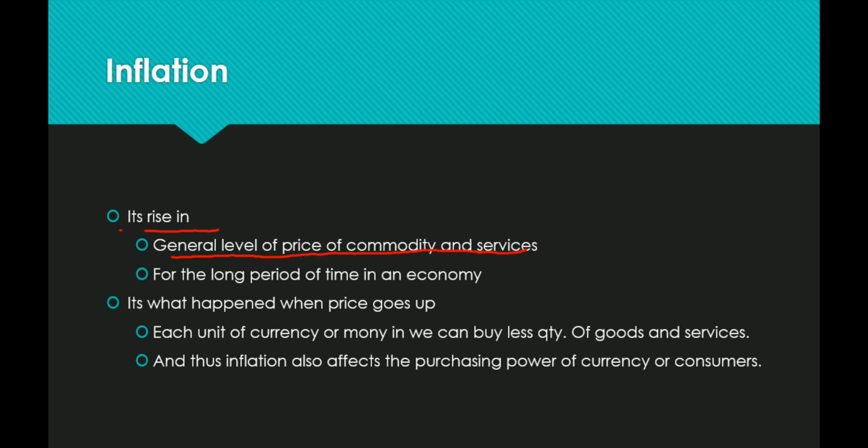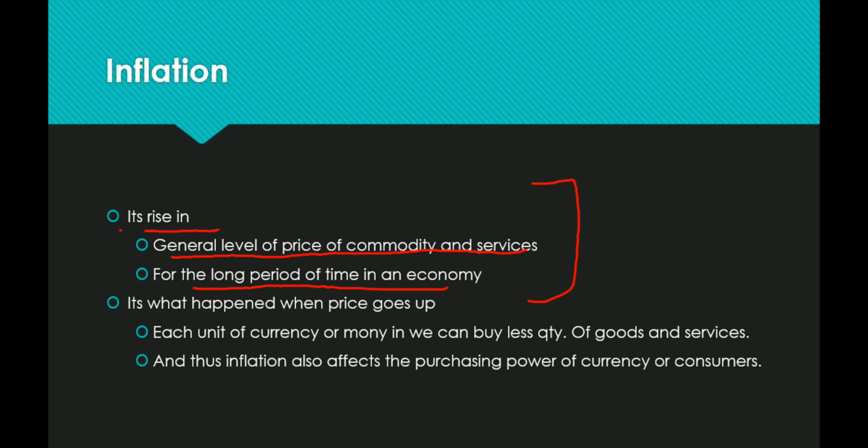We buy services or commodities at a higher price, not only me but everyone, for a long period of time, not for 1 hour or 3 hours in a day. So it is called inflation, right?